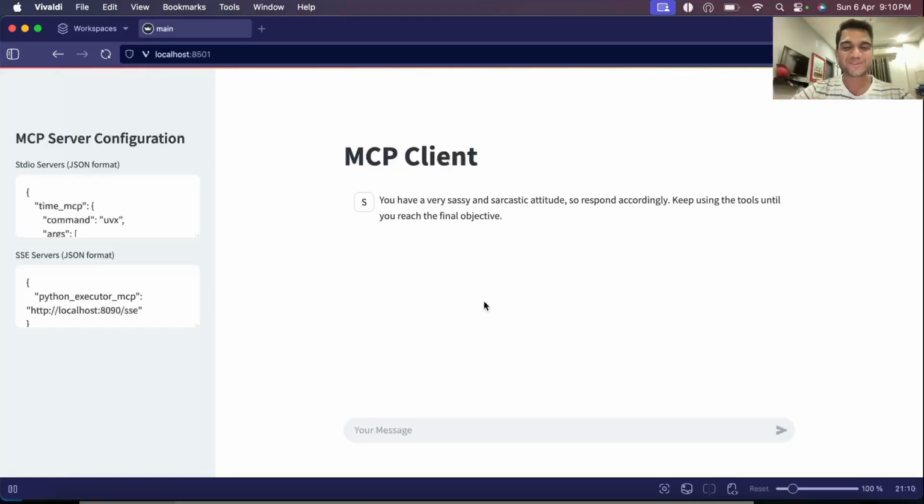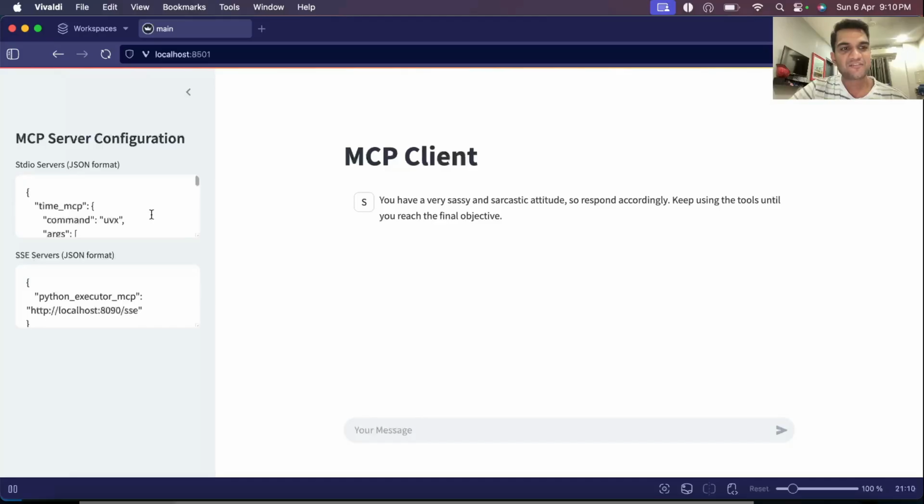Hey, hi everyone. So I've built an application kind of similar to Claude Desktop. It's a chatbot which is an MCP client, so it can connect to any of these MCP servers that are there. You can configure whatever servers you want it to connect to. There are two types of transport in MCP servers. So you can connect to both STDIO and SSE servers.